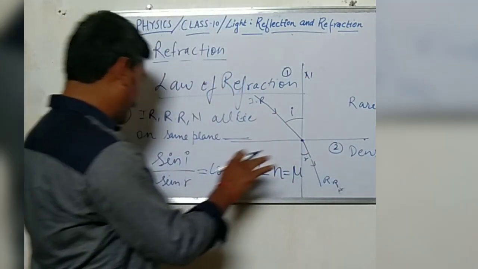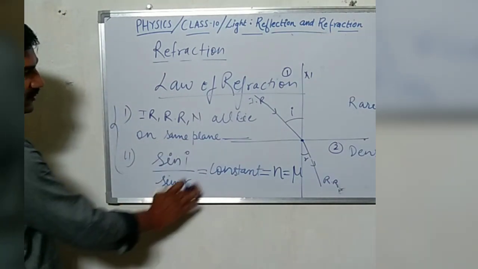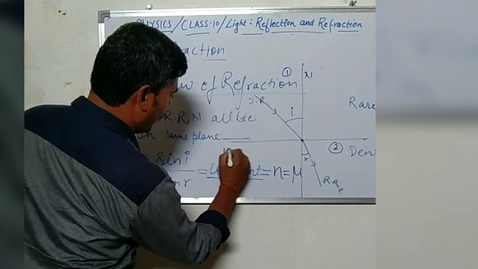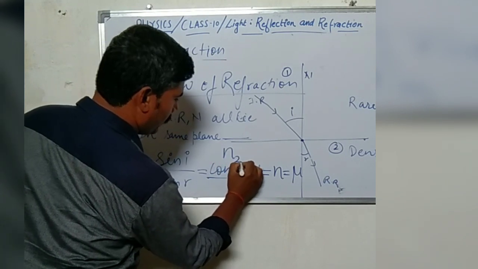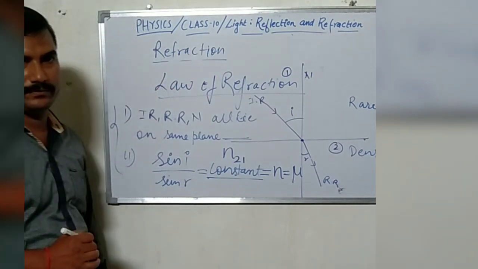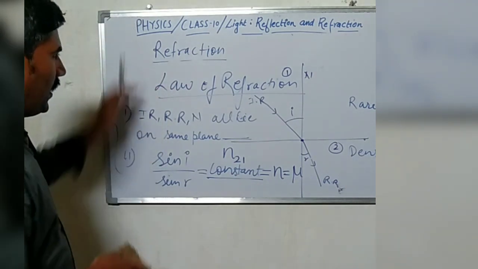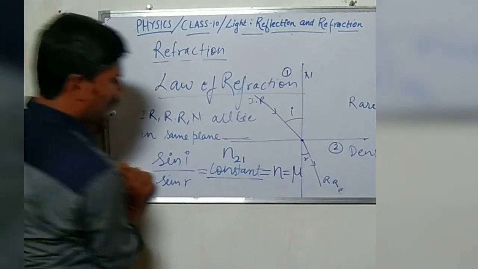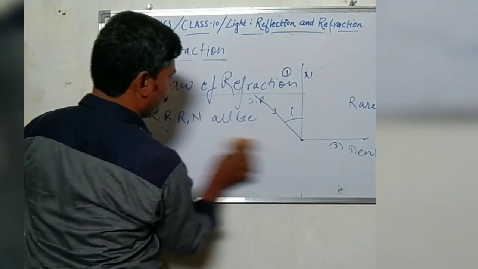If we find it with the help of this formula, you will write it as the refractive index of medium 2 with respect to medium 1. So after this law of refraction, we are going to discuss the refractive index.